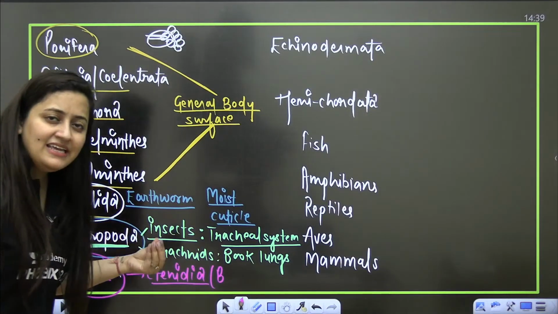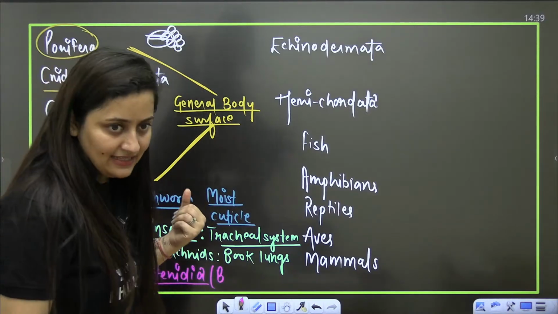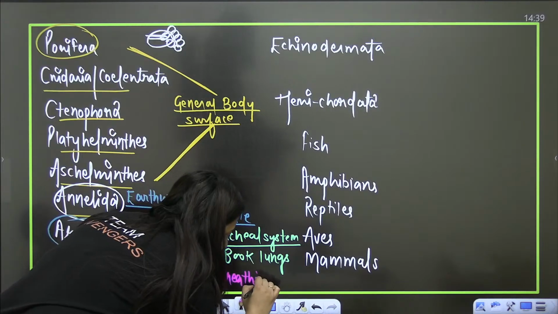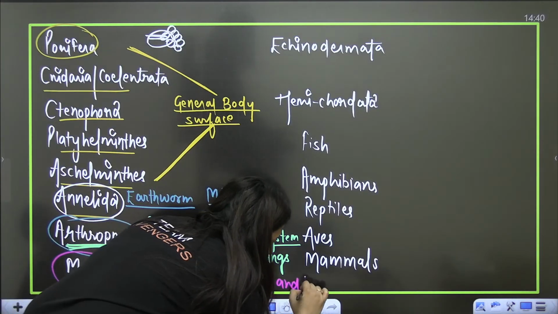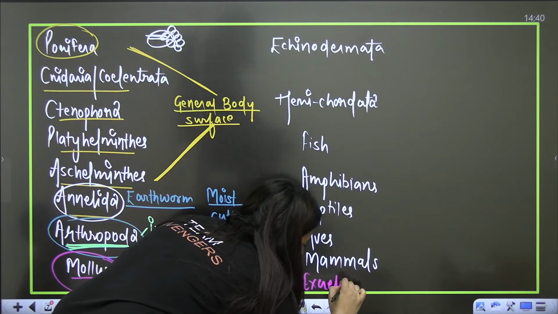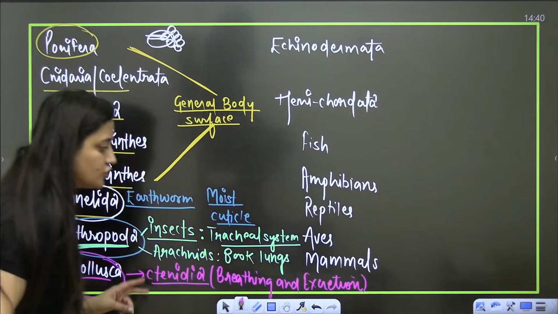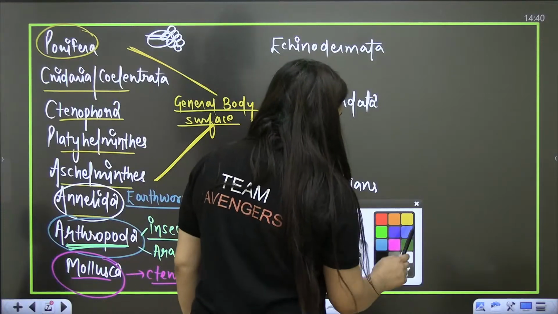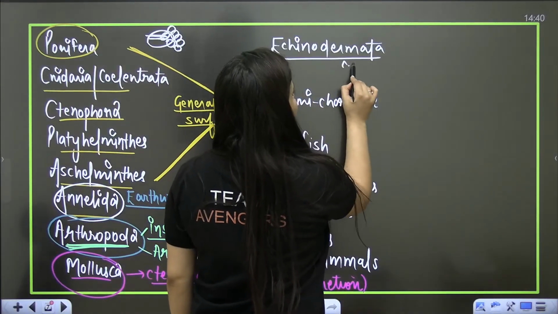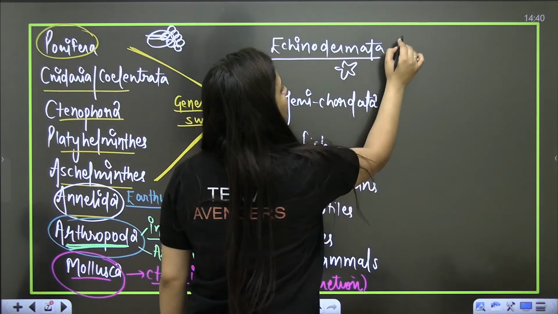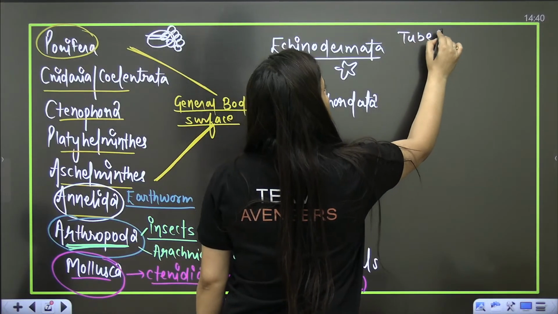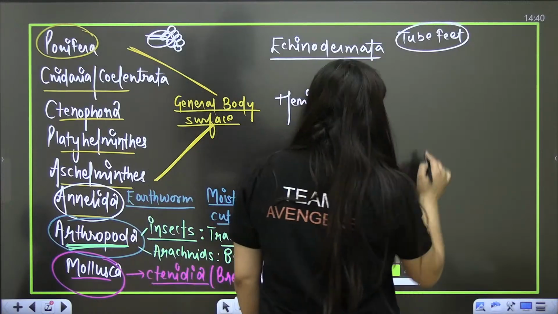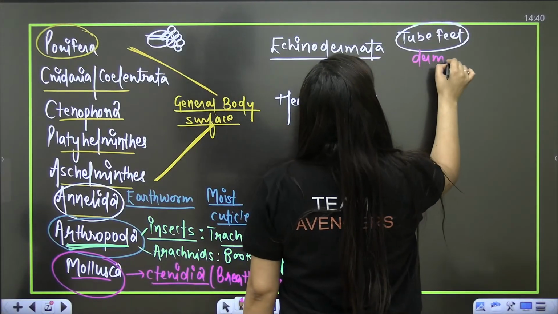They are very thin, filament like gills. It is not just meant for exchange of gases but for breathing and excretion. You can note it down, it is also a previous year question. So in Echinodermata you have the example of starfish. Tube feet are mostly used, but in some cases we also see some dermal branchiae.